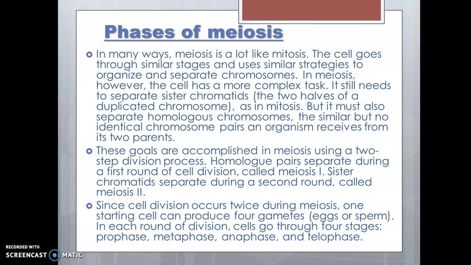Since cell division occurs twice during meiosis, one starting cell can produce four gametes, or eggs or sperm. In each round of division, cells go through four stages: prophase, metaphase, anaphase, and telophase, like mitosis.